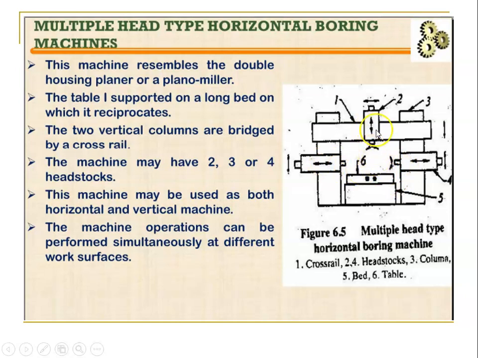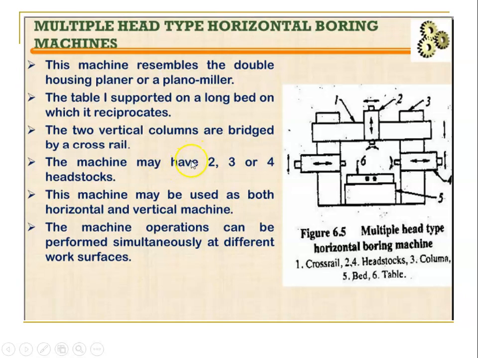But we can give the vertical feed also. This machine resembles the double housing planer or plano miller. The table is supported on a long bed, which reciprocates. Looking at the table, it is connected to a long bed. It is supported, right? It reciprocates, it can move. The two vertical columns are bridged by a cross rail. So both columns are connected by the cross rail.